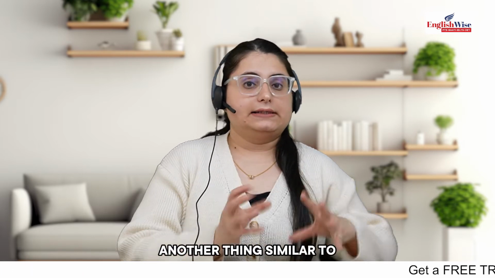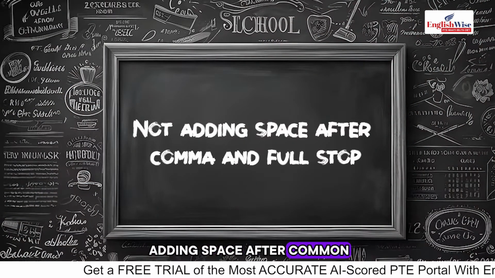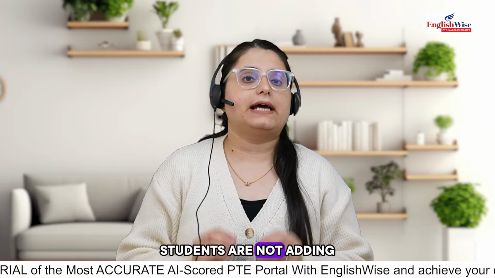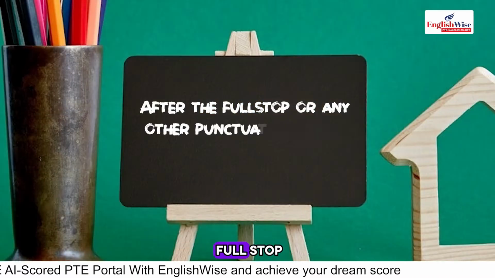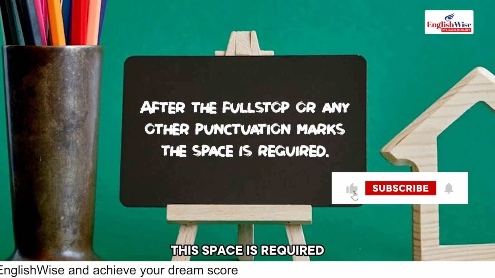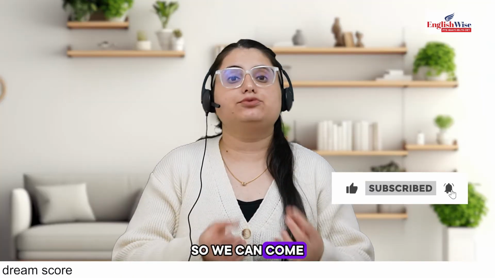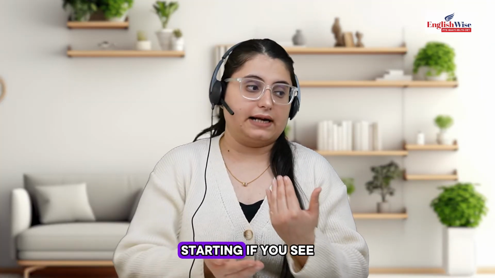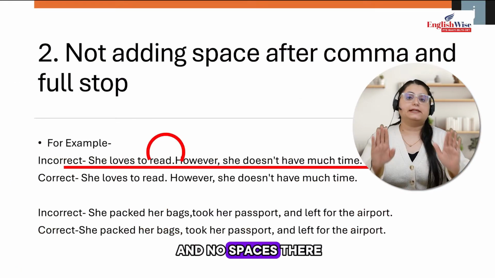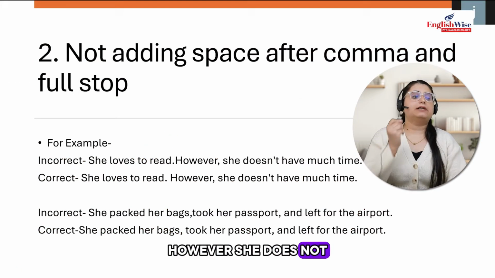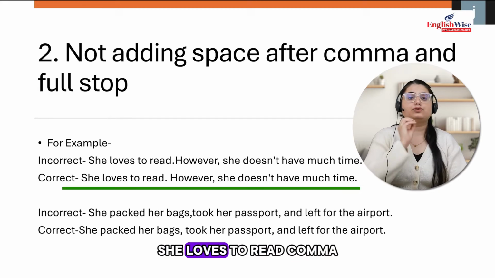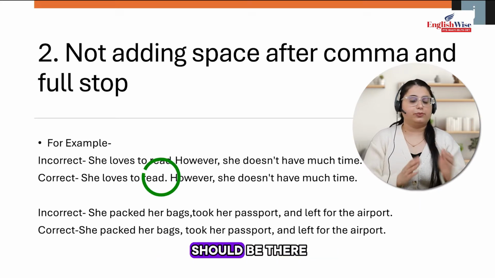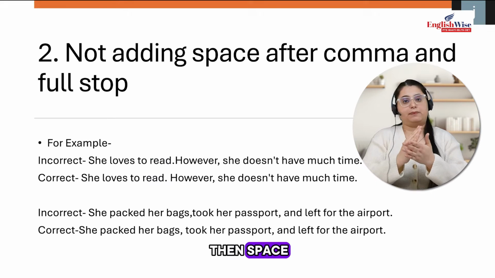Another thing, similar to the previous one, is not adding space after comma and full stop. Yes, students are not adding the space. After the full stop or any other punctuation mark, this space is required, so we can come to know that there is another line starting. If we see the example, it says she loves to read, full stop, and no space is there. However, she does not have much time. She loves to read, comma. What should be the correct way? There should be comma, then space.